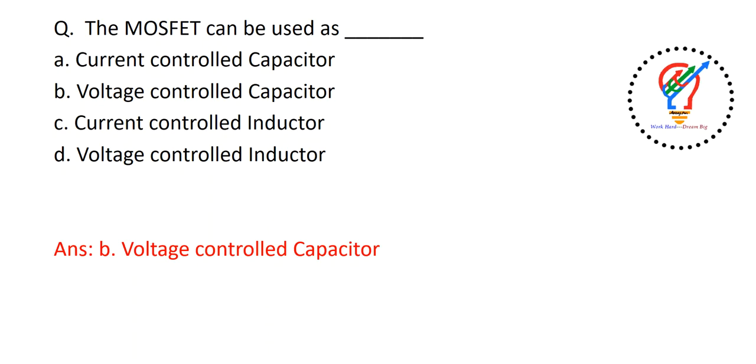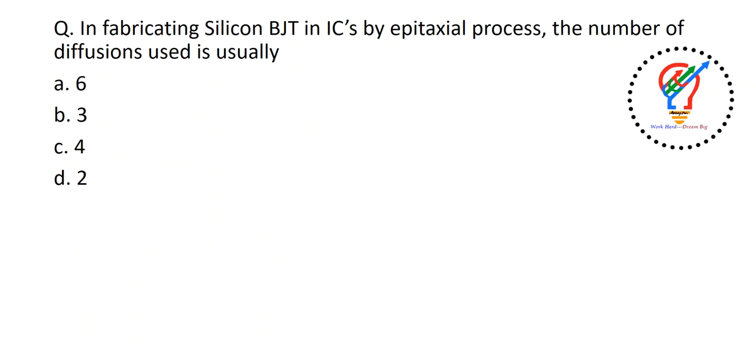Move to the next question. In fabricating silicon BJT in ICs by the epitaxial process, the number of diffusions used is usually 2. The answer is 2 here.